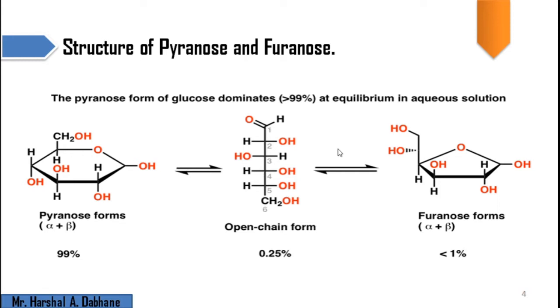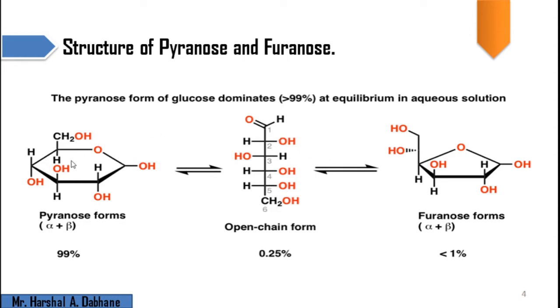So we get a ring where oxygen is present in the ring and the number of carbon atoms is 4: first, second, third, and fourth. Collectively it is a 5-member ring. Its structure is just like furan, and that's why it is called furanose. Another possibility is that the OH group present on the fifth carbon atom reacts with the aldehydic group.